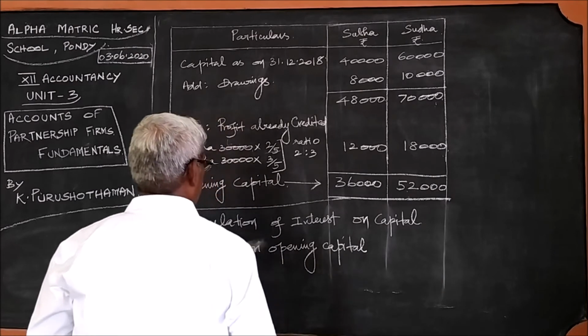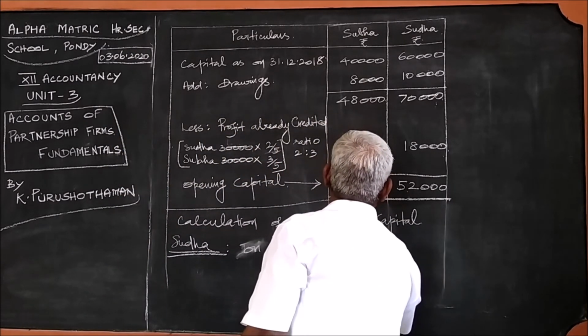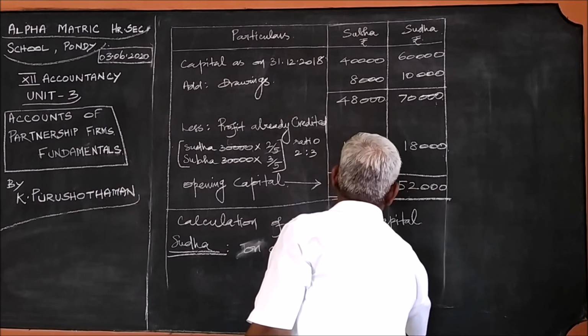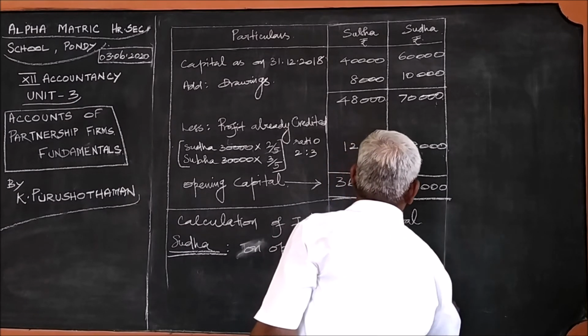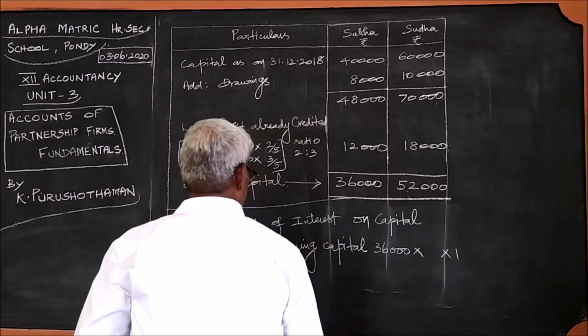Opening capital for Sudha is 36,000 into the rate of interest into 1 year, because it is for 1 year.